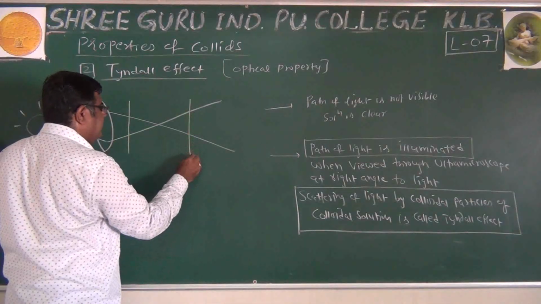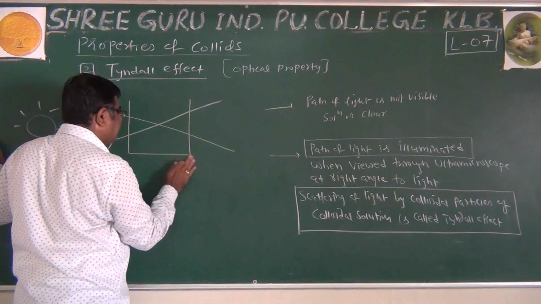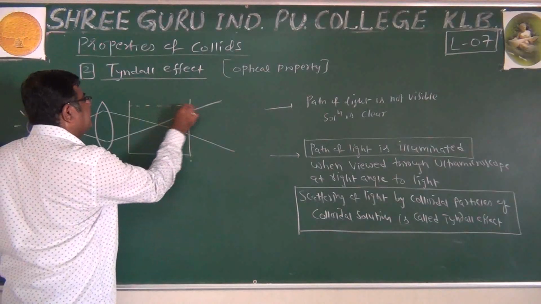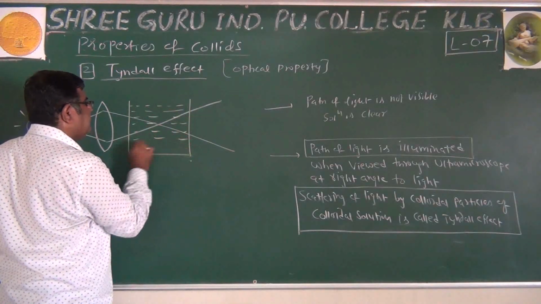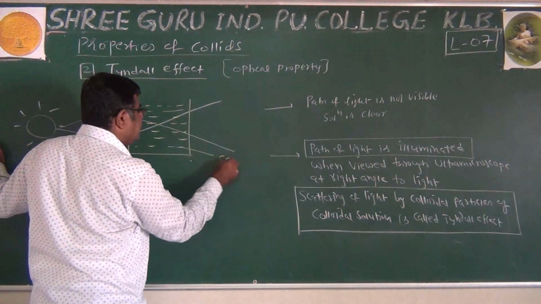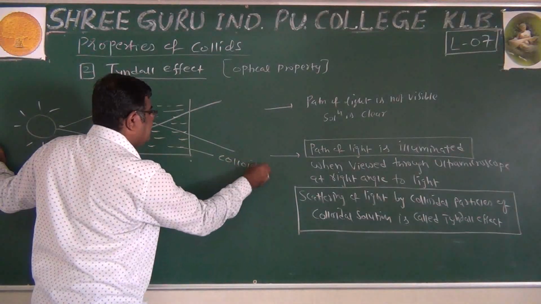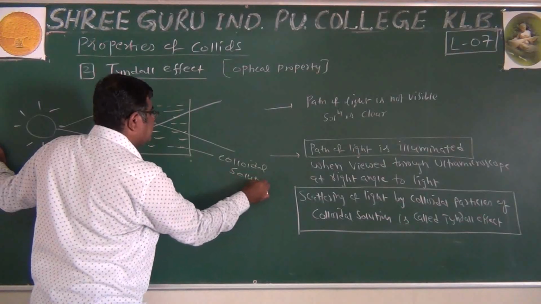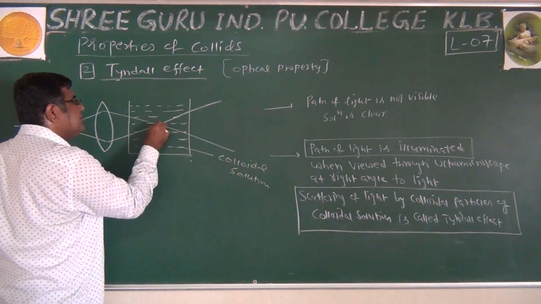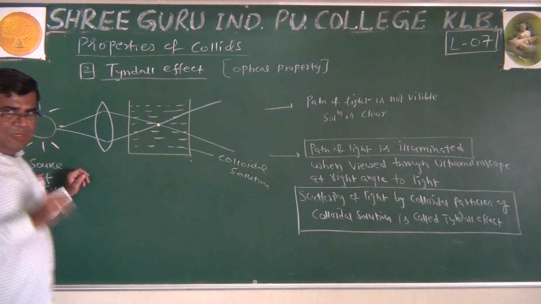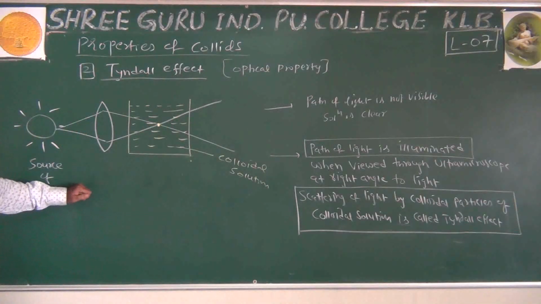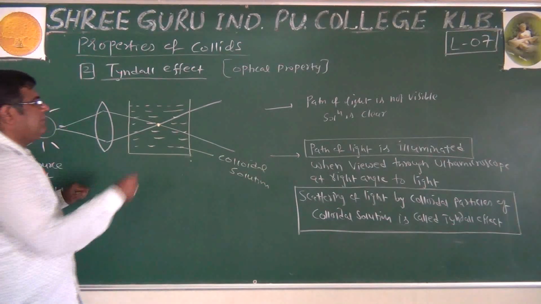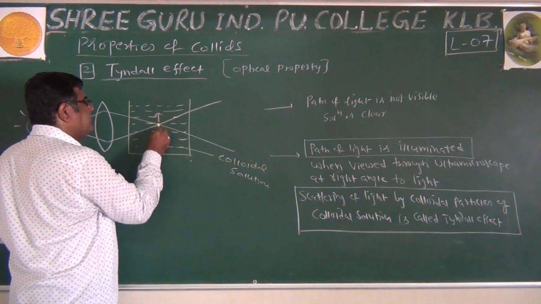here I make a container. In that container, this is the colloidal solution, and this is the colloidal particle, and it scatters light in all directions in space.